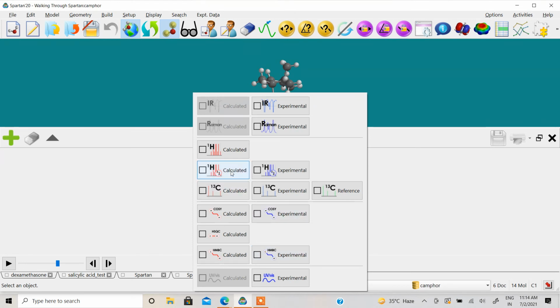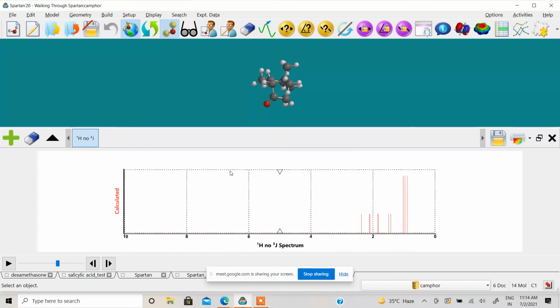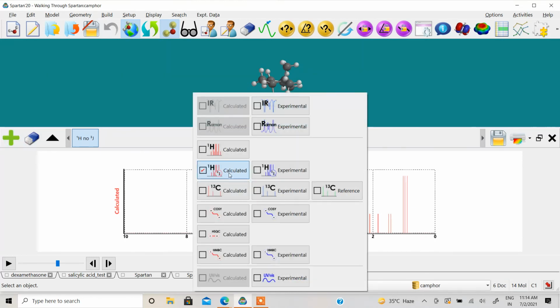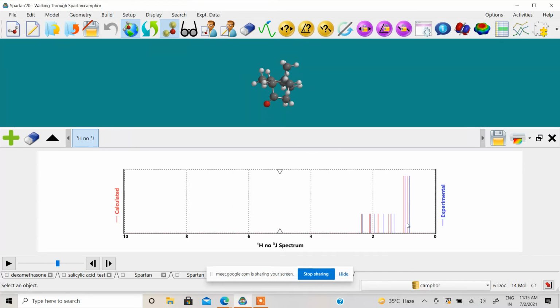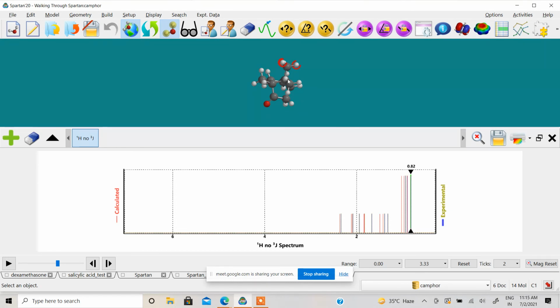Okay. So suppose if I click on this H13 calculated, this is the spectra. Now you want to generate the experimental value for the same. So we have experimental values also that are available on a server maintaining the NMR database based in Germany. So just click it here. It is downloading. Only this time it is downloading. So you can see the accuracy, right? If I click here, the corresponding hydrogen is highlighted on top on the figure.